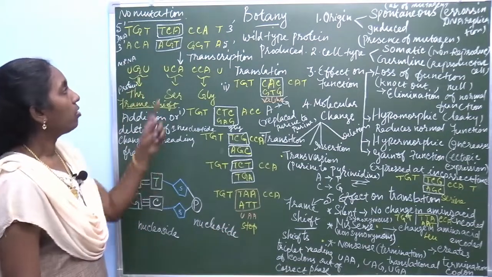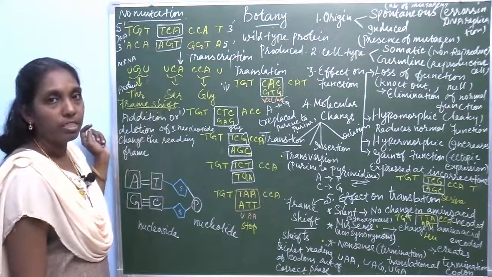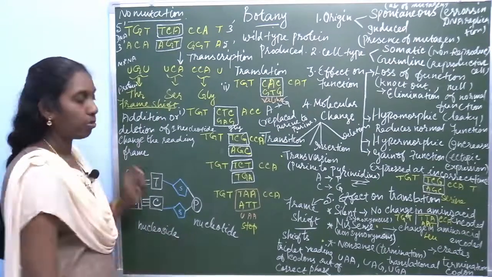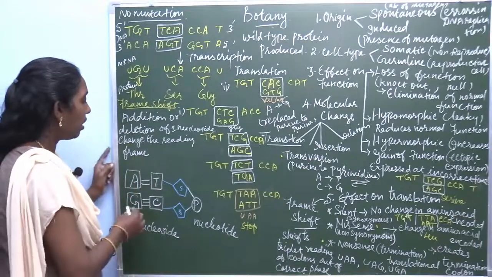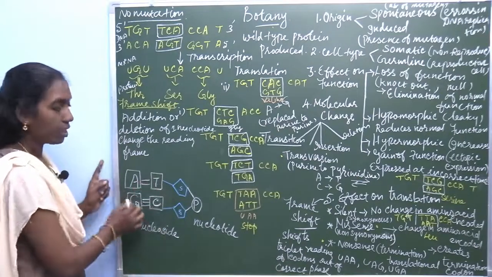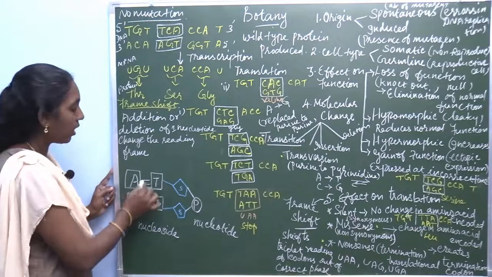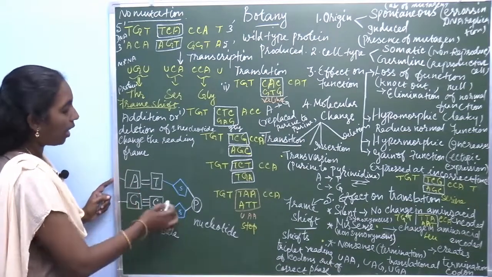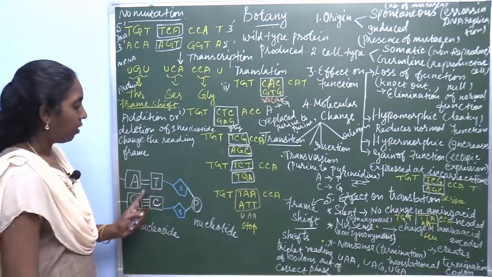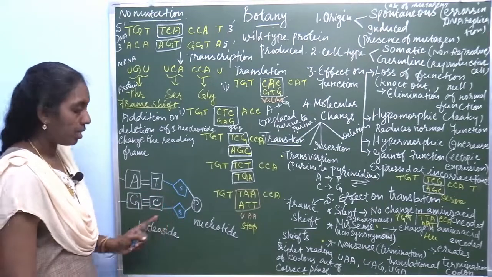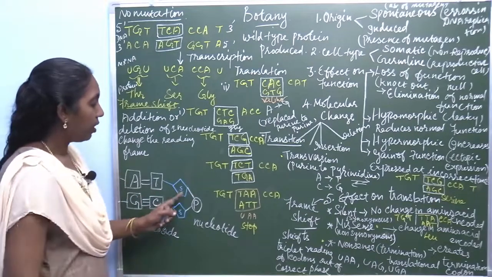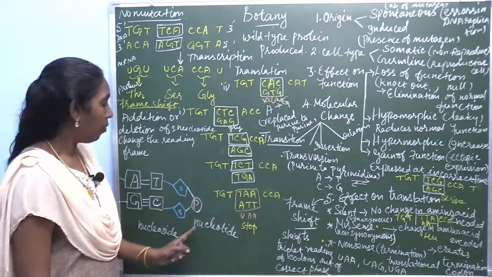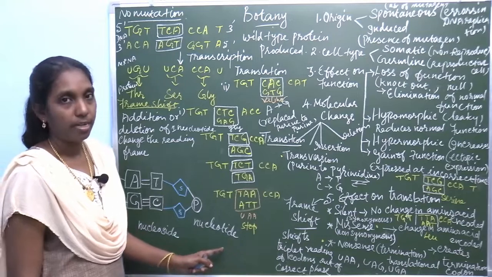So before learning types of mutation, just remember what a nucleoside and a nucleotide are. The DNA is made up of nitrogenous bases, and these link with sugar and a phosphate group. If a base links with sugar, it's called a nucleoside. When the sugar combines with a phosphate group, it's called a nucleotide.